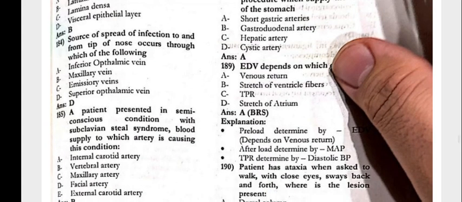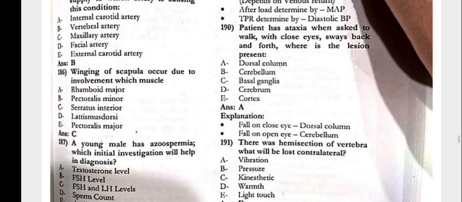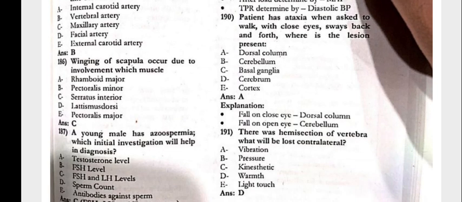External source of spread of infection to and from the tip of nose occurs through which of the following? That is the superior ophthalmic vein. The patient presented in the semi-conscious condition with subclavian steal syndrome. Blood supply to which artery is causing this condition? The vertebral artery. Winging of scapula occurs due to the involvement of which muscle? That is the serratus anterior.